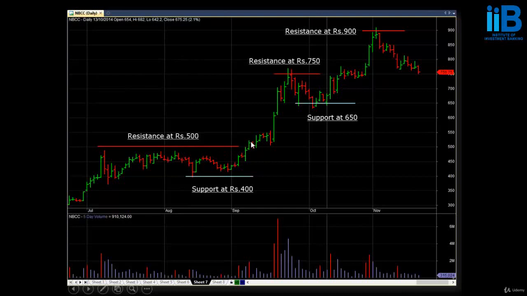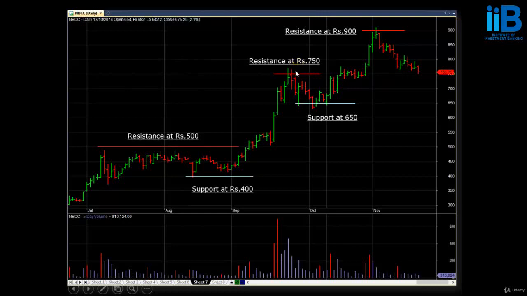You can see it went up, came down, tested the level of 500, then went up to 550, came down again, failed to penetrate 500, and then finally it broke out to a new high, surged up to 750, came down, found support at 650, went up to the level of 750 again, consolidated for a week, and finally broke out to a new high and surged as high as 900 before finding resistance at 900, from where it started drifting below.